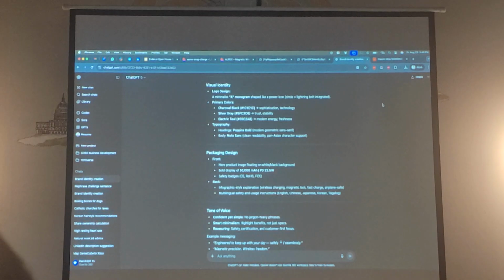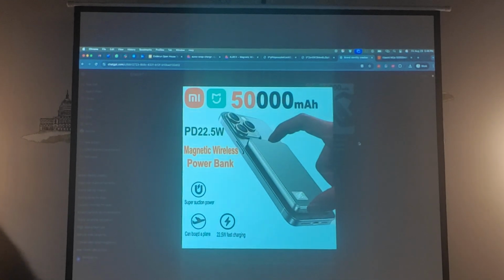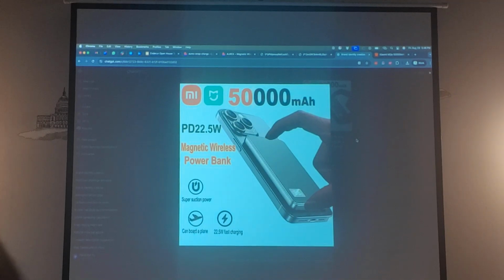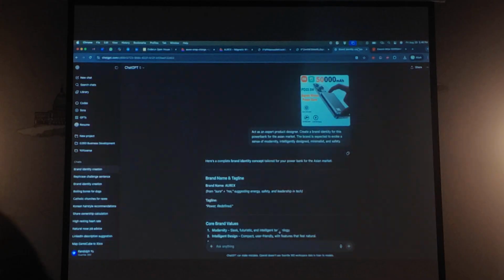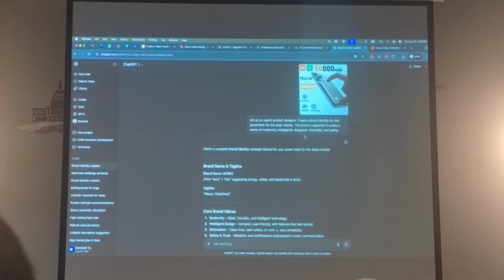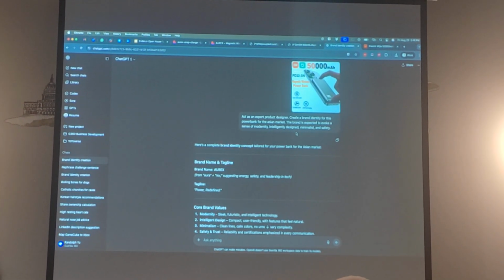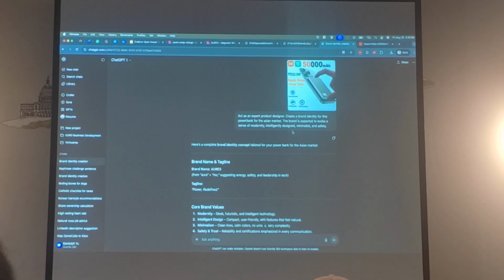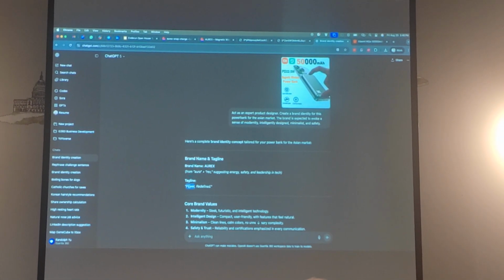It's AI, look. So this is what I gave it. I gave it this really bad Chinese looking power bank. I literally copy pasted this from AliExpress, and I told it I want a brand identity. I used the RACE framework, and it gave me the name and tagline. So what you saw over there, RX, is over here with the tagline Power Redefined.